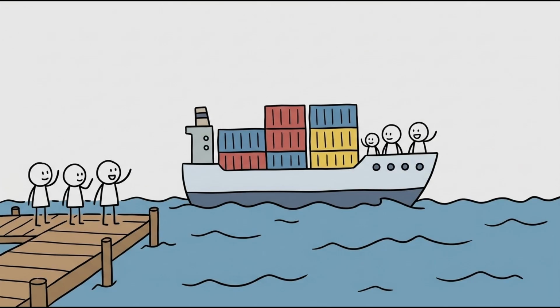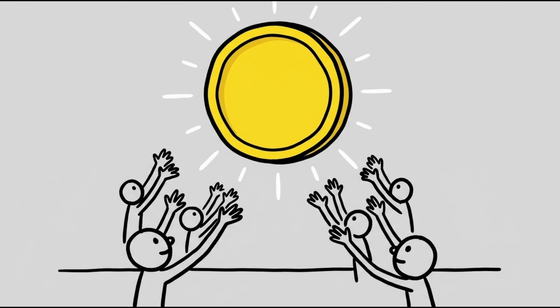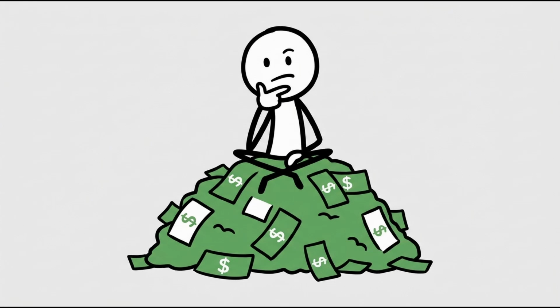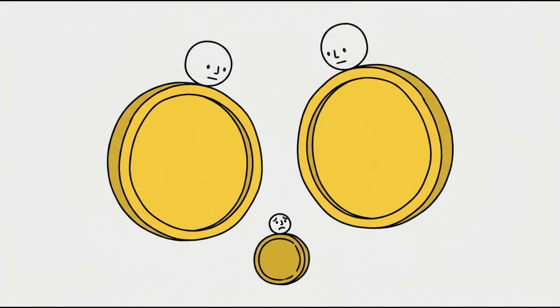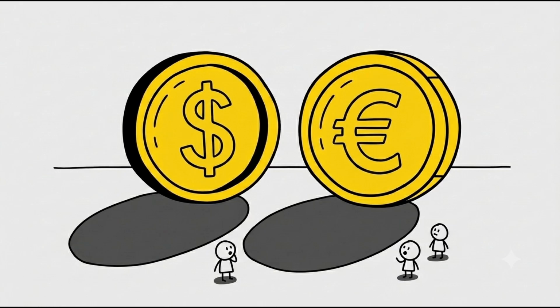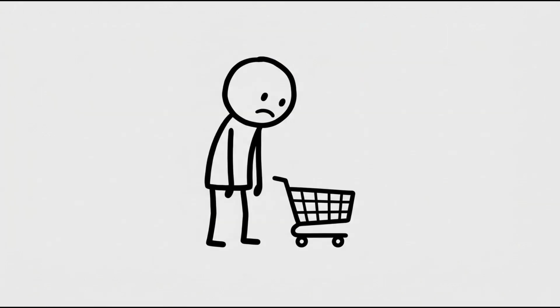If a country exports more than it imports, demand for its currency rises, making it stronger. As a beginner, you must understand that holding cash is a position in a specific currency. If your local currency weakens against global reserves like the dollar or the euro, your international purchasing power drops.